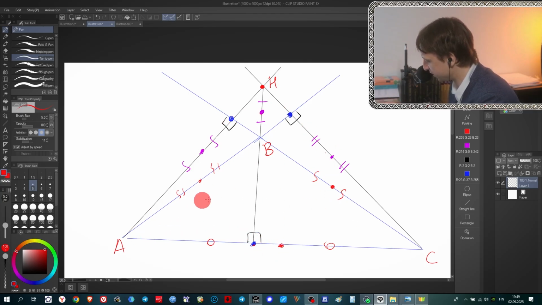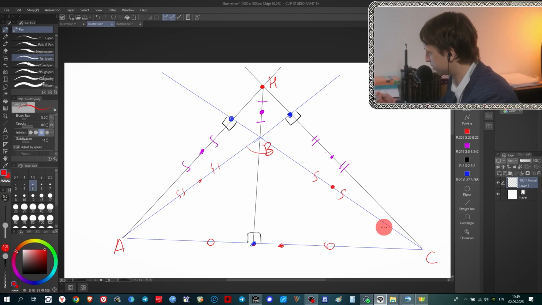Instead of triangle ABC, consider triangle AHC. This is already not an obtuse angle triangle. ABC is obtuse, but AHC is an acute angle triangle. Why? You can see its altitudes intersect inside the triangle. And for this triangle AHC, once it's acute angle, everything is already proved.